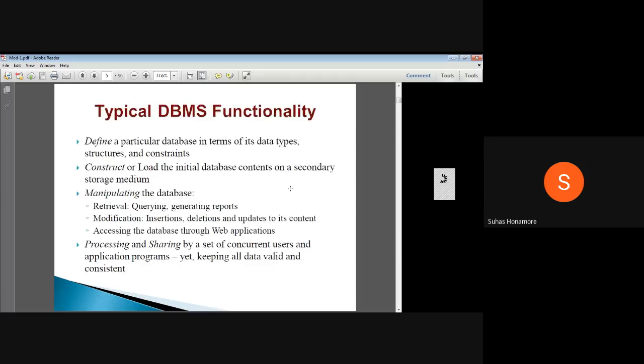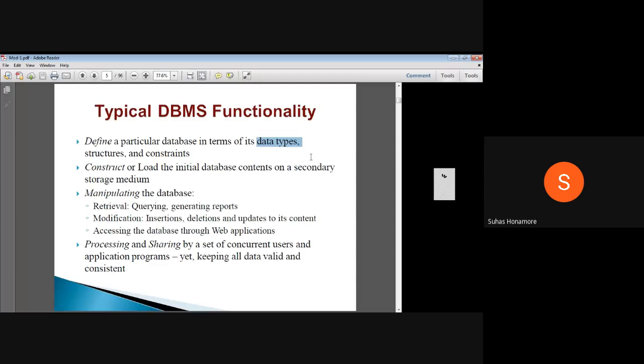Okay, so now we'll go for typical DBMS functionalities. What all functionalities in a database management system can we do? You can define, you can construct, you can manipulate, you can process. So these all things you can do. First, define: you can define a particular database in terms of its data types, structure and constraints. So how the database should be, and what the data type is.